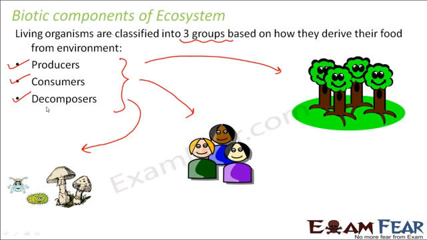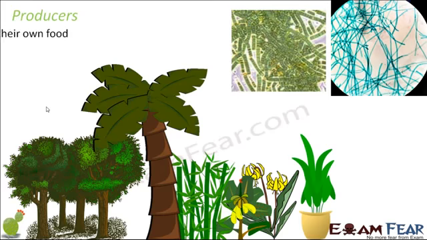So let us quickly start with producers. Producers are those organisms which prepare their own food. Now, just now I gave you the example of your mom. Let us say your mom prepares your food at your home. Now, do you think that in reality your mom is a producer? She is not, because even though we think that she is preparing food in the kitchen, the raw material which she is using, what are they?